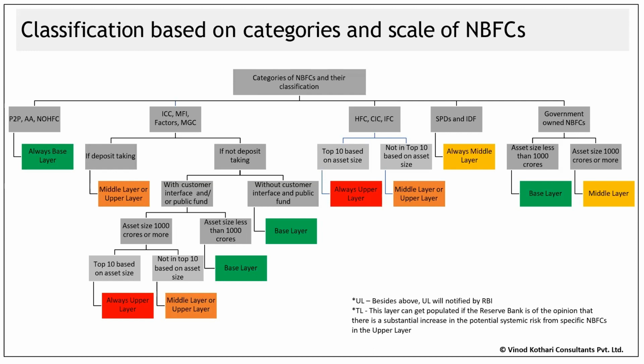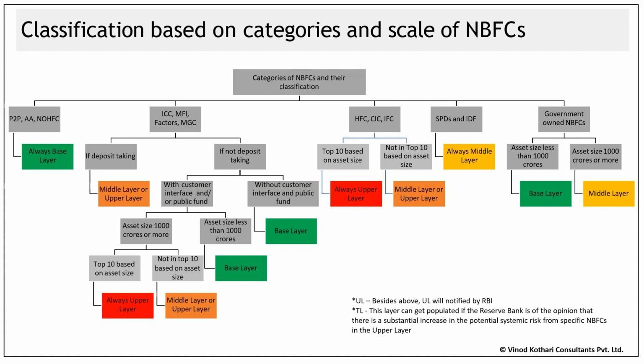However, the smaller entity, whose asset size was say 500 crores, would now be considered to have an aggregated asset size of 2,000 crores. Because of this aggregation, this particular entity would classify as middle layer, as its aggregated assets crossed 1,000 crores. So that is how classification works. If you're middle layer, comply with SI. If you're base layer, comply with NSI.